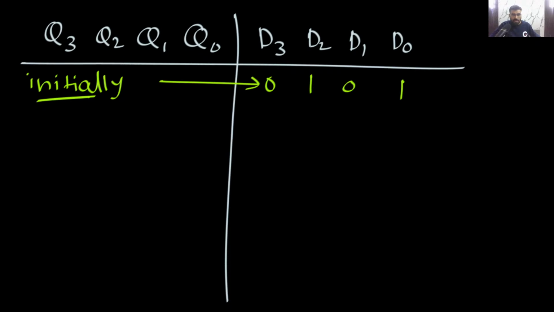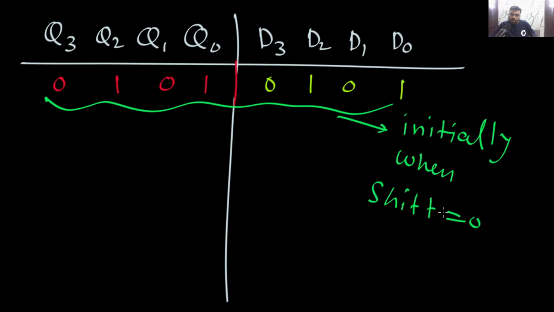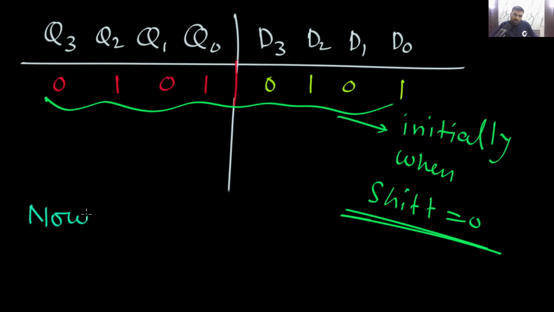Your Q3, Q2, Q1, Q0 also were 0, 1, 0, 1 initially, when shift was 0. Now we make shift equal to 1.